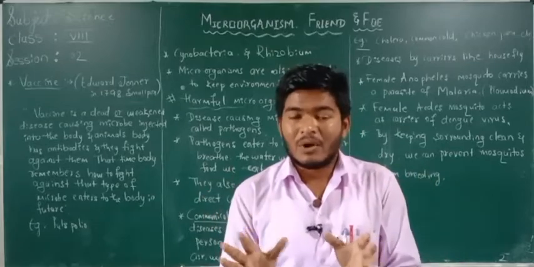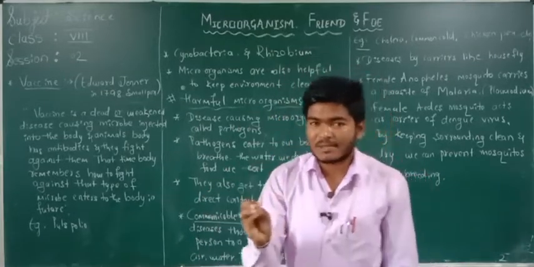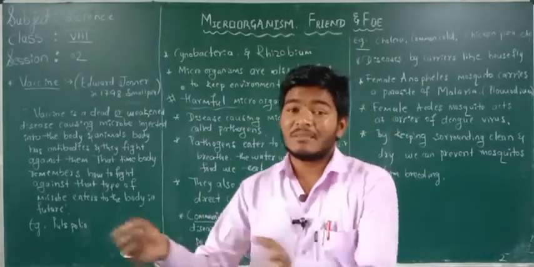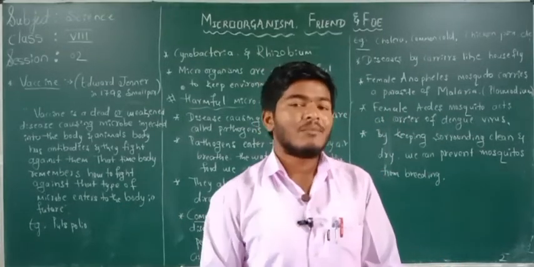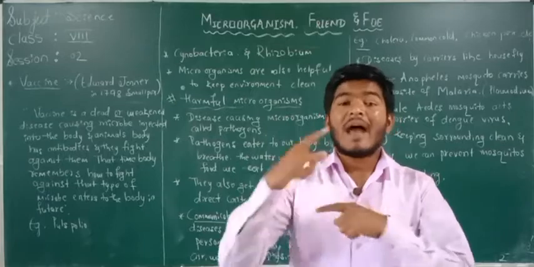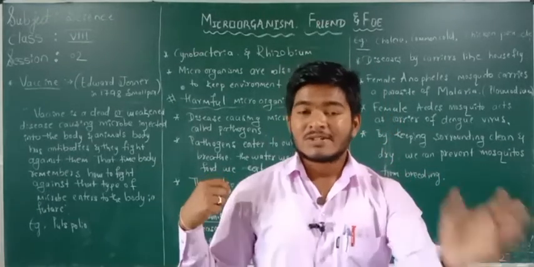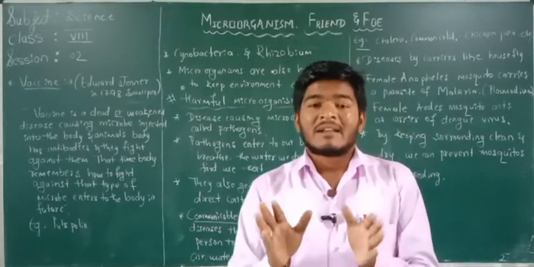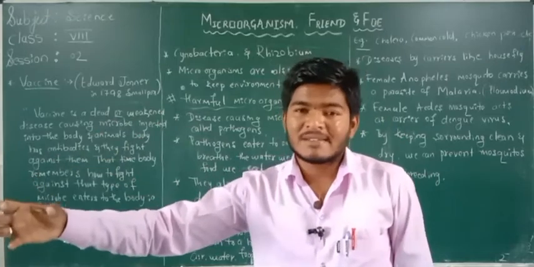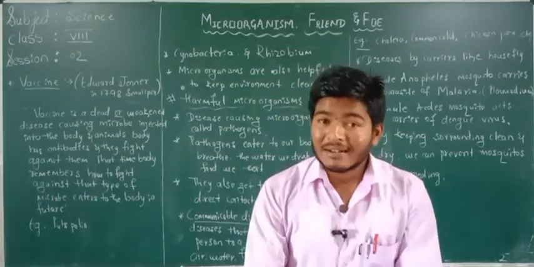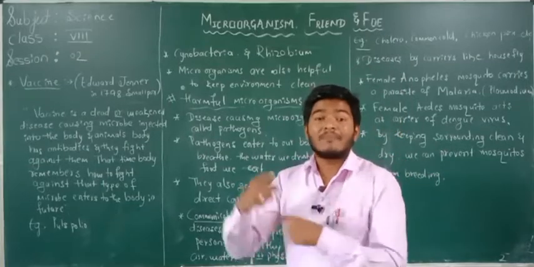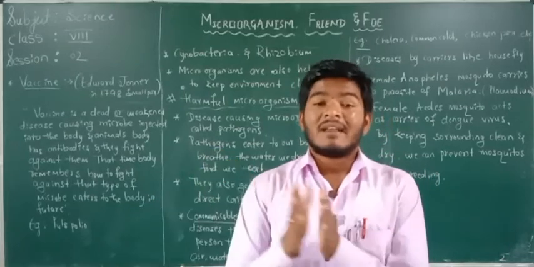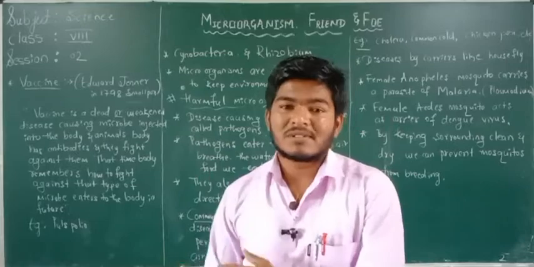So it doesn't affect our body, but our body has some antibodies. When we inject that weakened or dead disease-causing microorganism into our body, our antibodies activate and act on that microbe. So our antibodies can easily defeat that microorganism because it is very weak. At that time our antibodies remember what type of microorganism it is, what type of foreign material has entered our body, and they remember that process in future days.